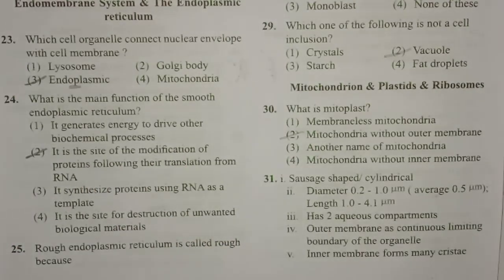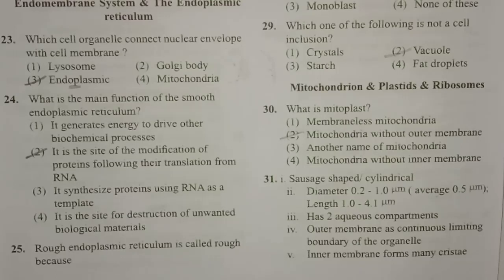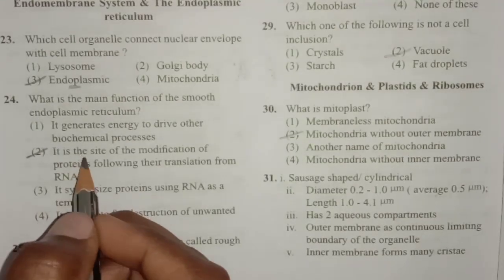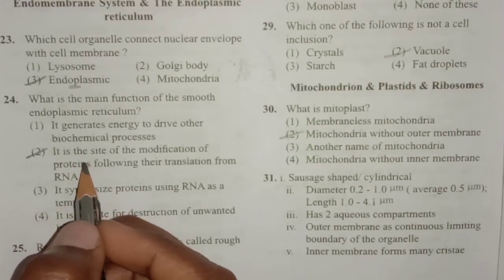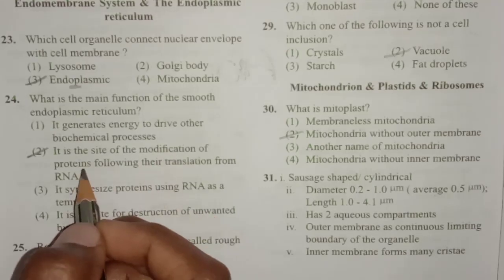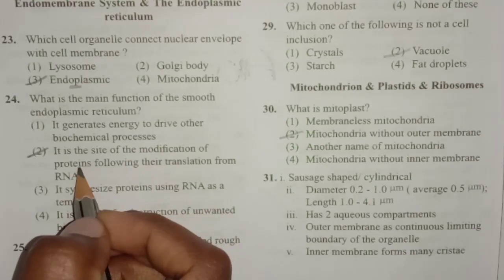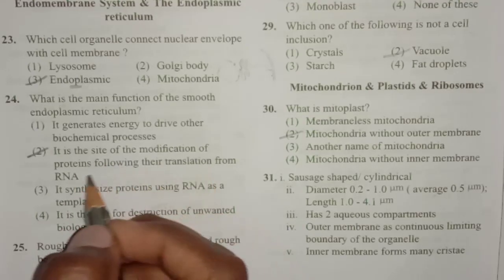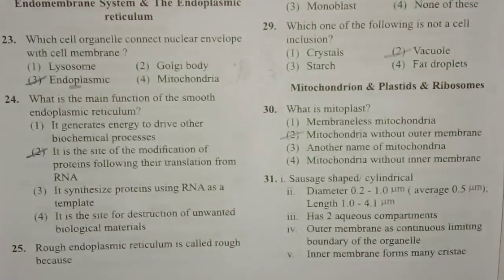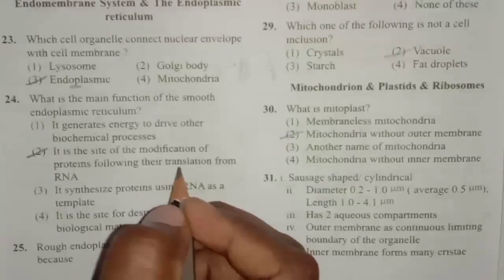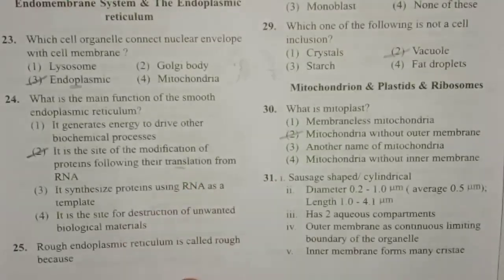Actually, the main function of rough endoplasmic reticulum is protein synthesis, and the main function of smooth endoplasmic reticulum is lipid synthesis. But along with lipid synthesis, the smooth endoplasmic reticulum also helps in modification of proteins following their translation from RNA. The translation process you will understand in the second POC.